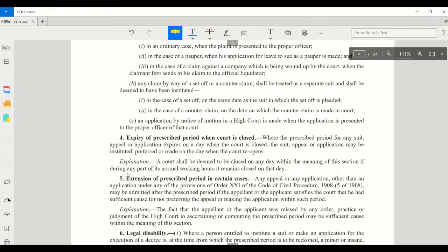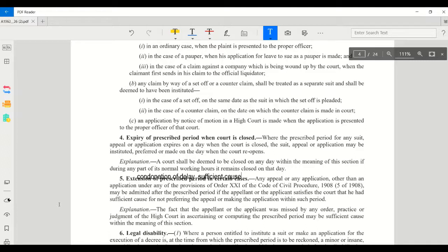This is important. If you have a sufficient cause, the court will consider extending the time period for you to institute a suit. So a question may be asked like, what is the doctrine of condonation of delay or sufficient cause? If they ask what is the doctrine of condonation of delay or the doctrine of sufficient cause, you should mention this section 5. Then sections 6 and 7